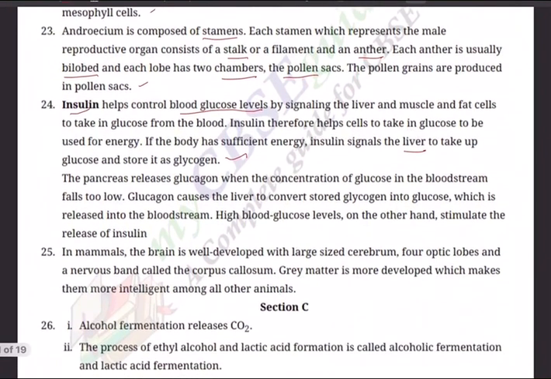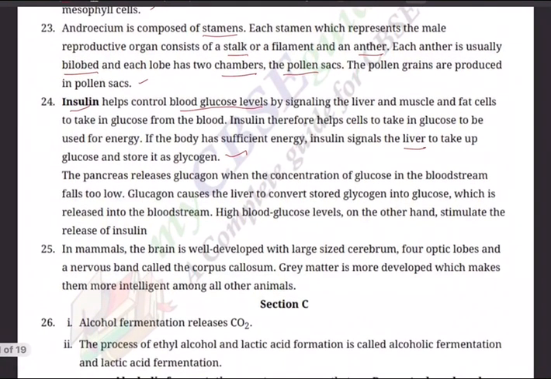The pancreas releases glucagon when the concentration of glucose in the blood falls too low. Glucagon causes the liver to convert stored glycogen into glucose, which is released into the bloodstream. High blood glucose levels, on the other hand, stimulate the release of insulin.